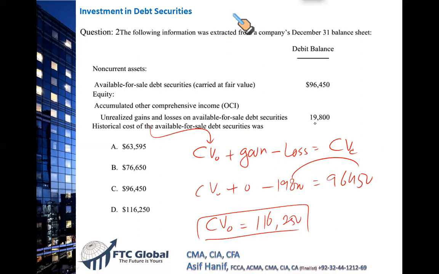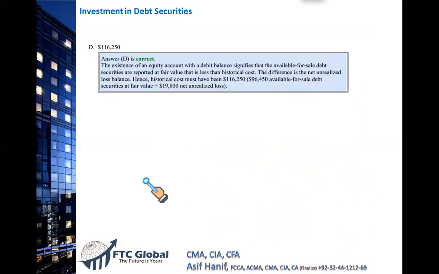Because there was a loss during the period, and this was the loss. Because of the loss, your original cost 116,250 had to be brought down to this number 96,450. So this was the original value, and after the loss it has fallen to 96,450. So that makes D the correct option.